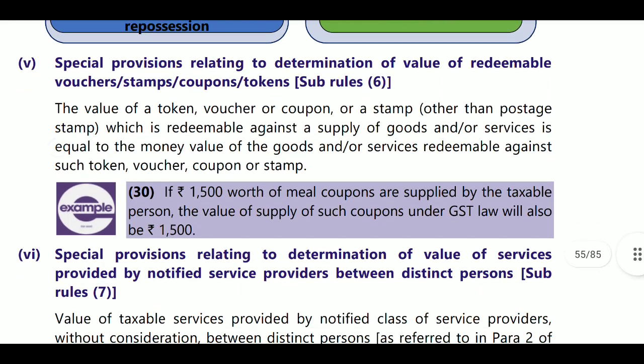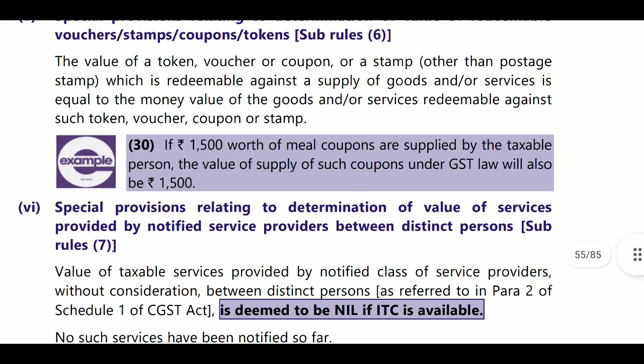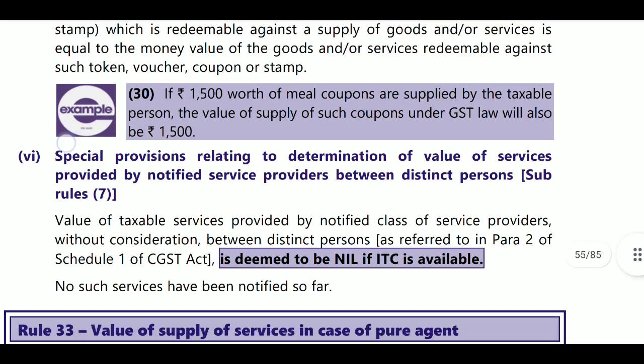That is, the value of a token, voucher, coupon, stamps other than postage stamps, which is redeemable against supply of goods or services, is equal to the money value of goods. Whatever the amount is on that voucher, it will be treated as money consideration on such token. If 1500 worth of meal coupons are supplied by the taxable person, then the value of supply of such coupons under GST law will also be 1500 rupees.